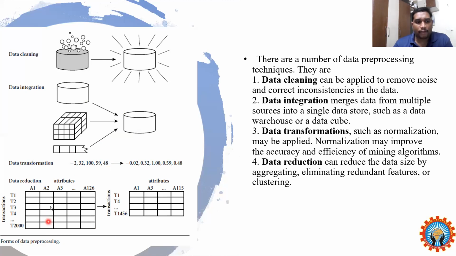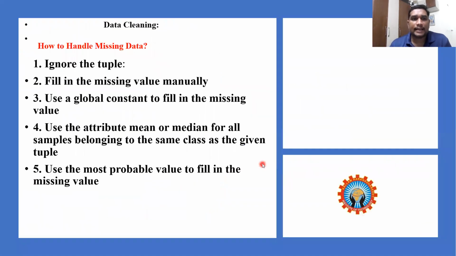Data reduction means you have a different structure; if you reduce the structure, the data is the same. The data content should not be changed, but the data structure has to be reduced. This is done with data reduction.